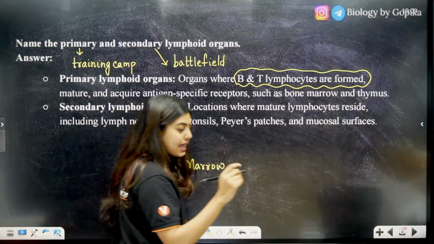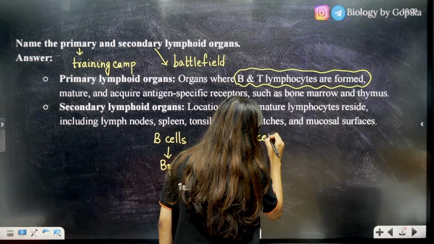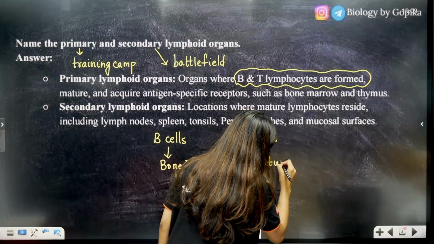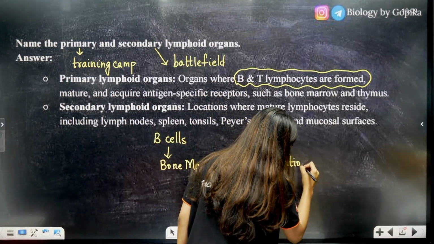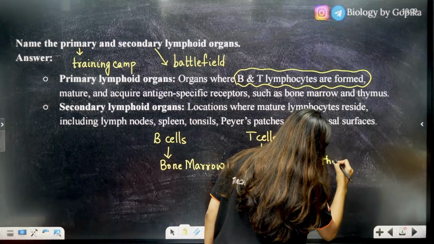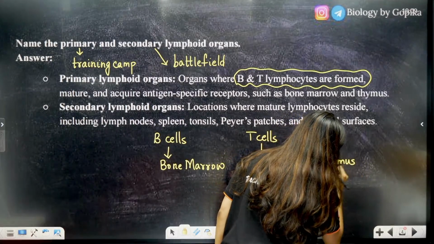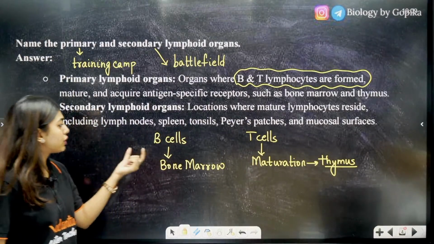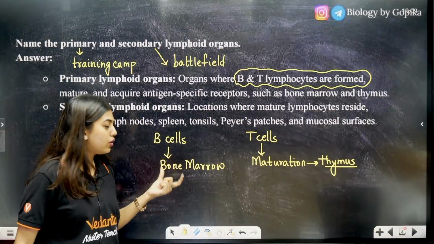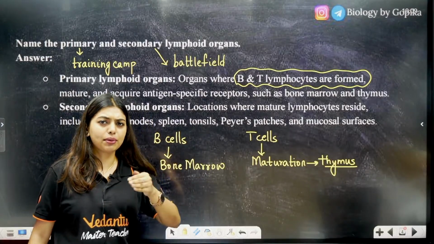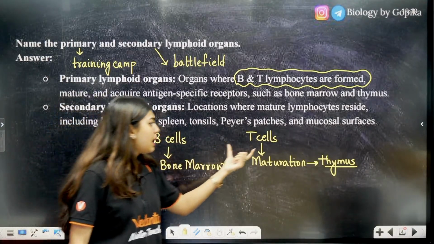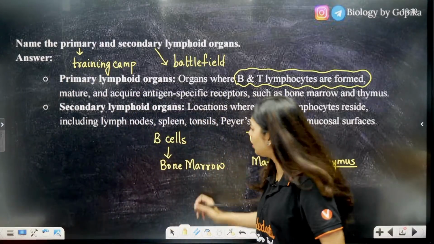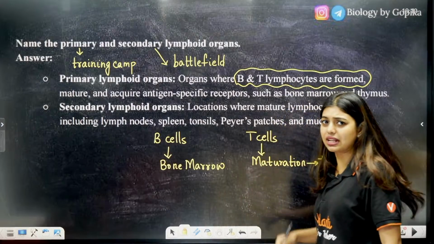But your T cells, that is not the case. T cell maturation will happen in the thymus. Clear? This is very important for you to remember. B cells, everything happens in the bone marrow, the formation, production, as well as the maturation. But T cell maturation will happen in the thymus. You can remember easily: B for bone marrow, T for thymus.